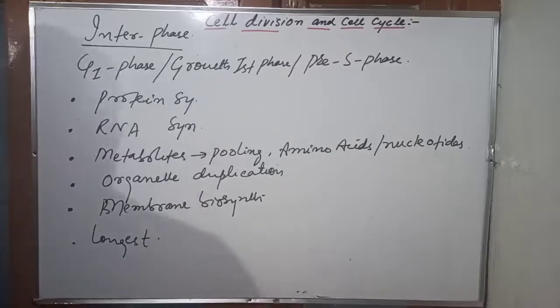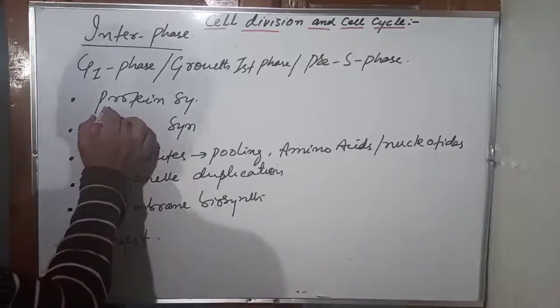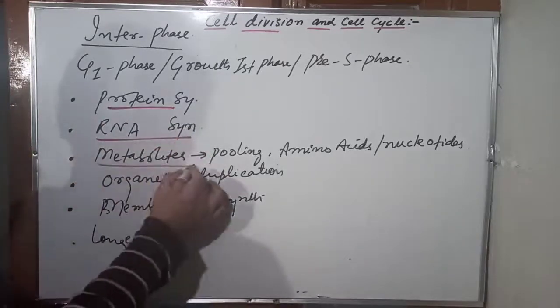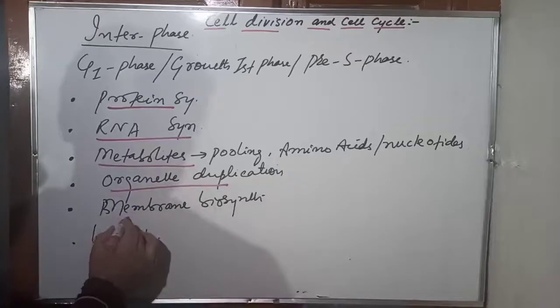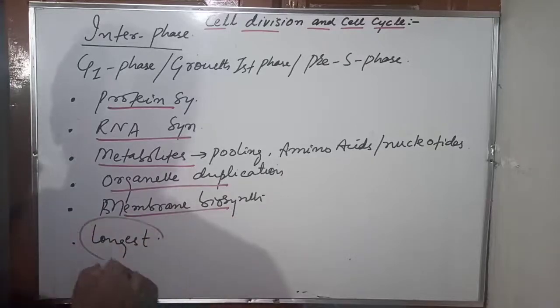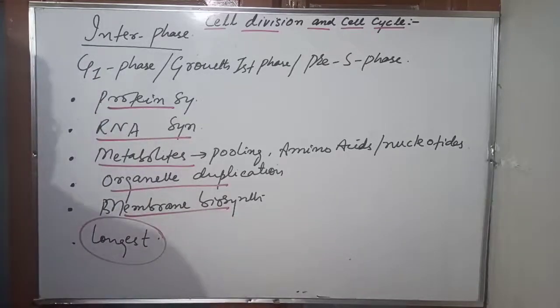So now, in brief, we have seen protein synthesis, RNA synthesis, metabolite pooling, organelle duplication, and membrane biosynthesis, and this one is the longest phase, the G1 phase. So this is all about the G1 phase.